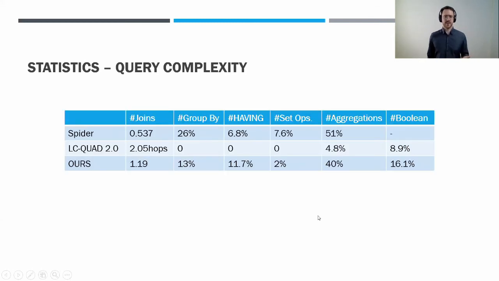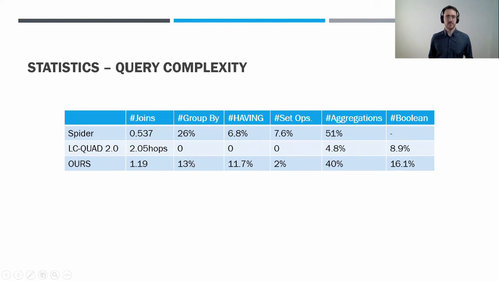Then we look at the query complexity. Let's see how the complexity of the queries relates to other datasets. And also here we see that we have a lot more joins in our dataset. And this is the strength of this representation with trees, because it allows us to easily create or sample trees that have lots of joins in them. So more than 30% of our questions have at least 2 joins in them, whereas in the Spider dataset, there are a lot fewer of these.